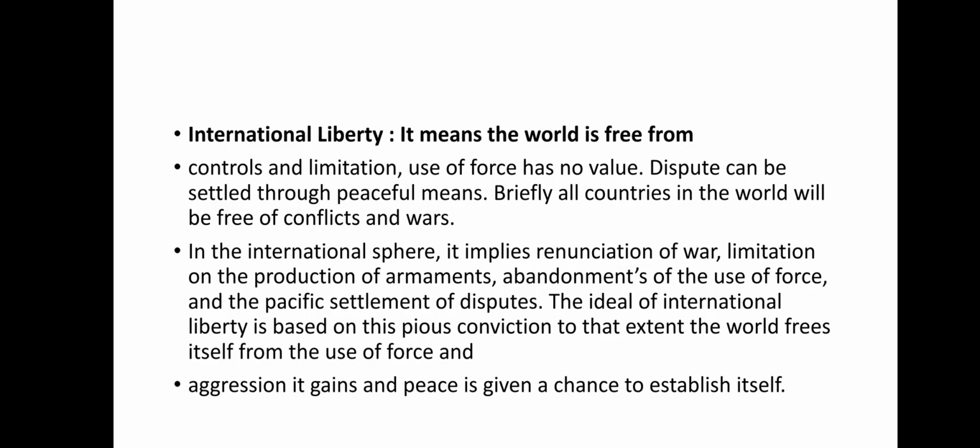There is no distinction between developed, developing, and least developed countries. Each and every country is treated on an equal basis, regardless of the nationality or origin of the countries. In the international sphere, it implies renunciation of war, limitation of the production of armaments, abandonment of the use of force, and the pacific settlement of disputes.